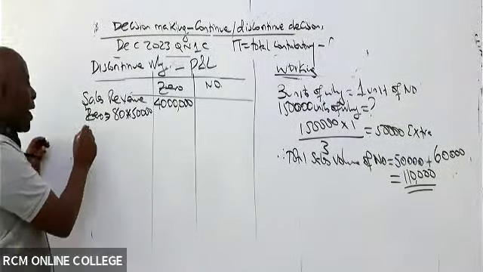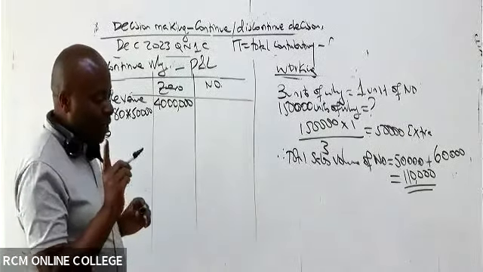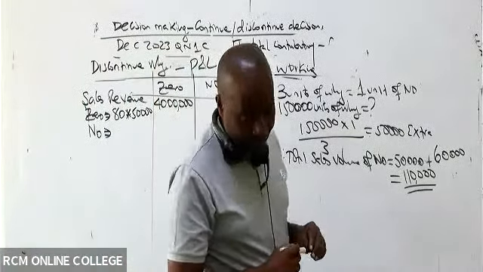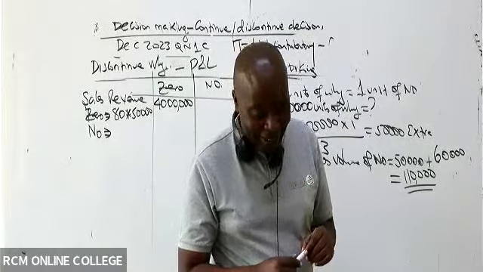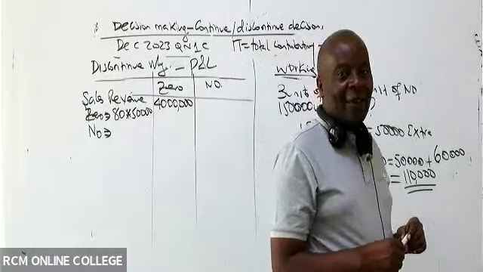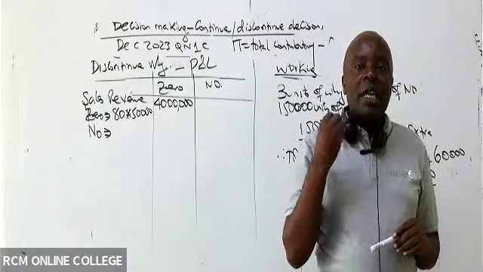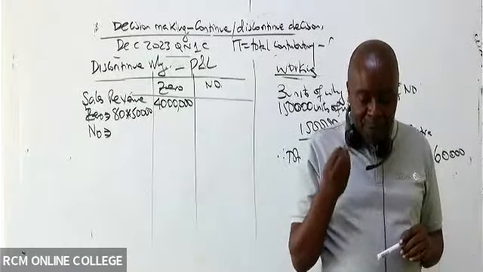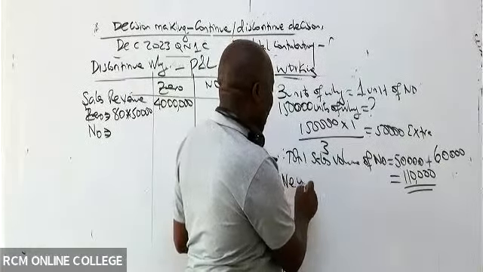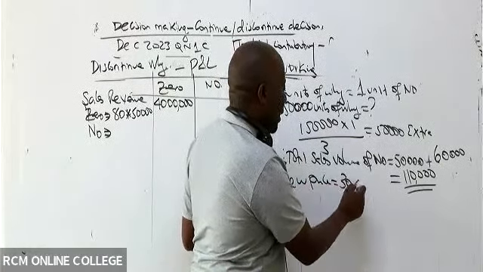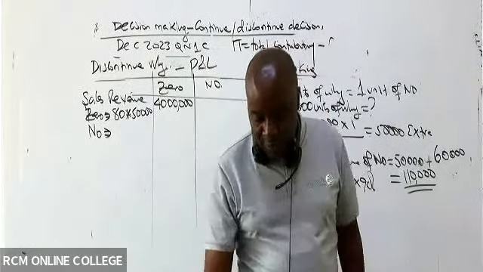Then let's go to no fly. Can somebody give me the price of no fly? 30. But for us to be able to sell now this increased quantity, we have to reduce the selling price of no fly by 10%. So the new price, I can come and write in my workings. The new price will be 30 times 90%. Knock away 10%. So 90, isn't it?